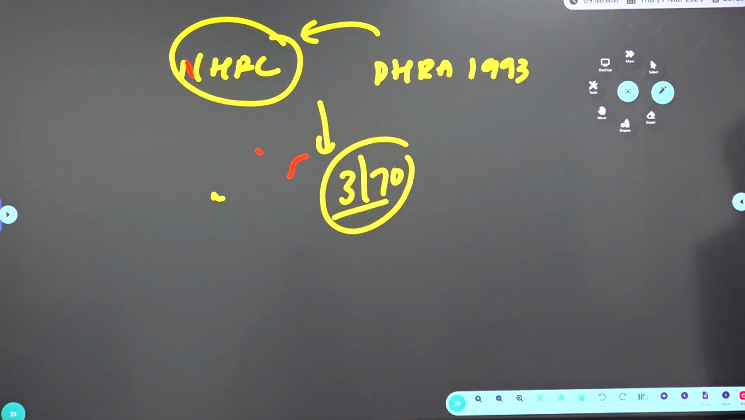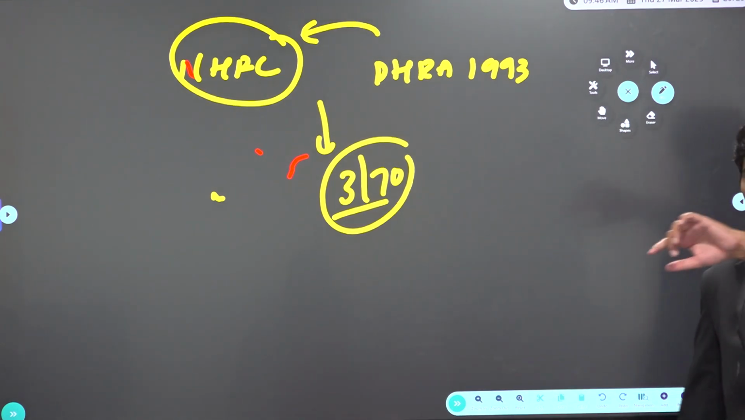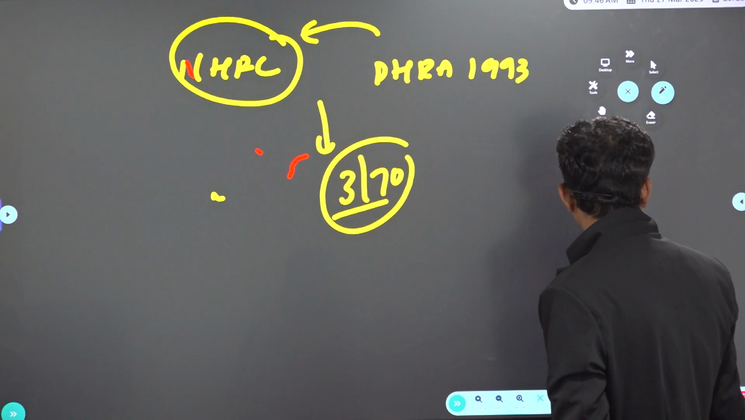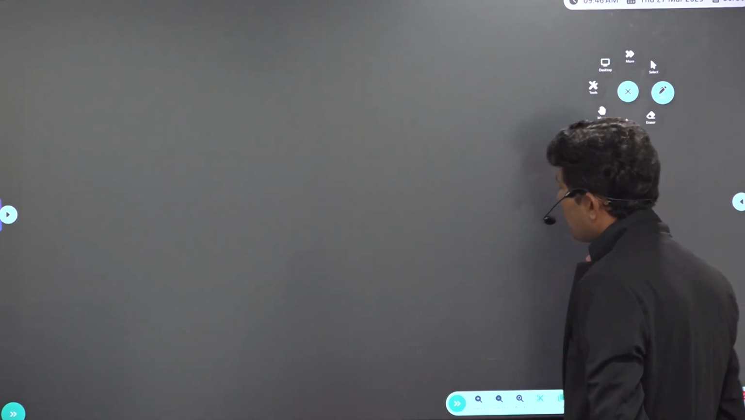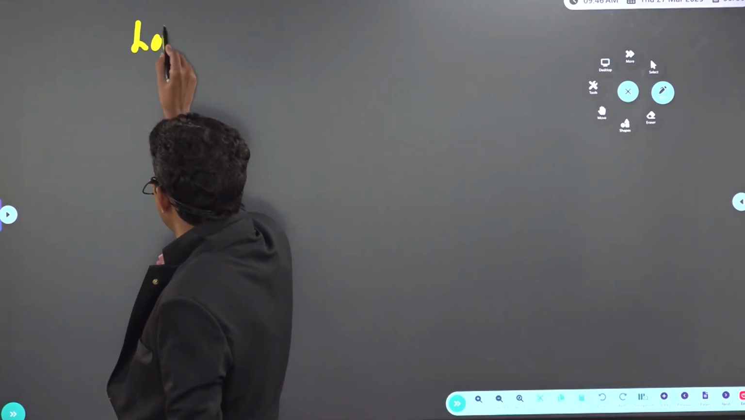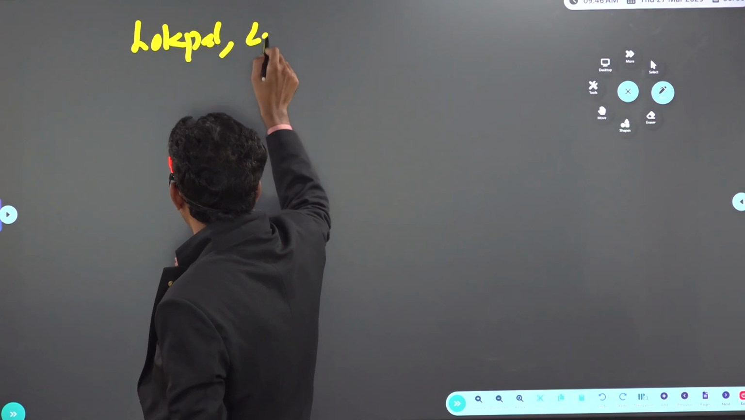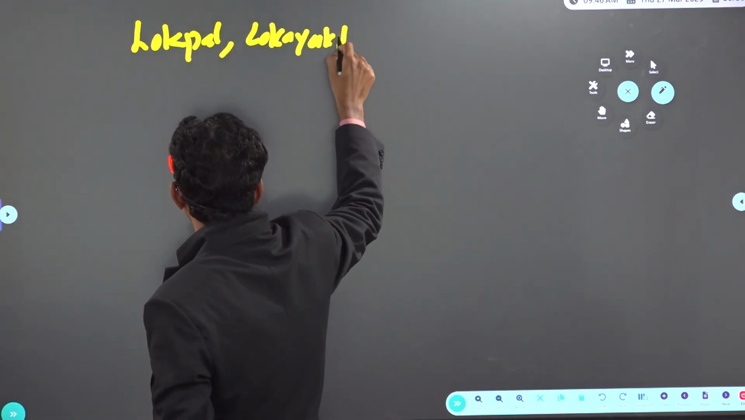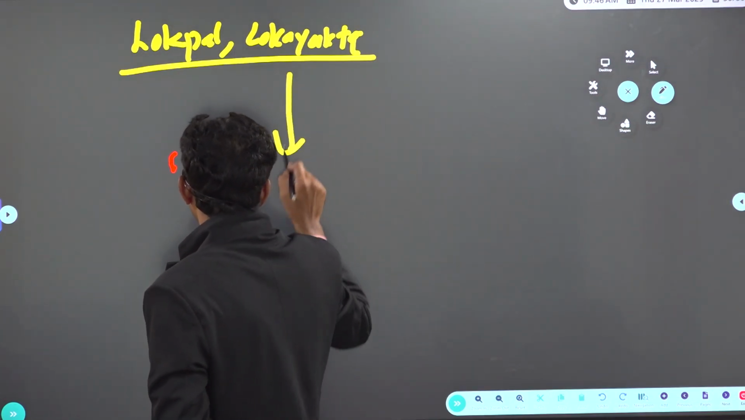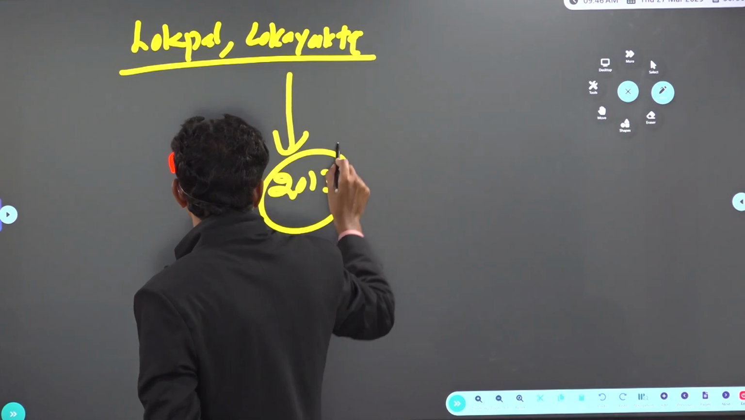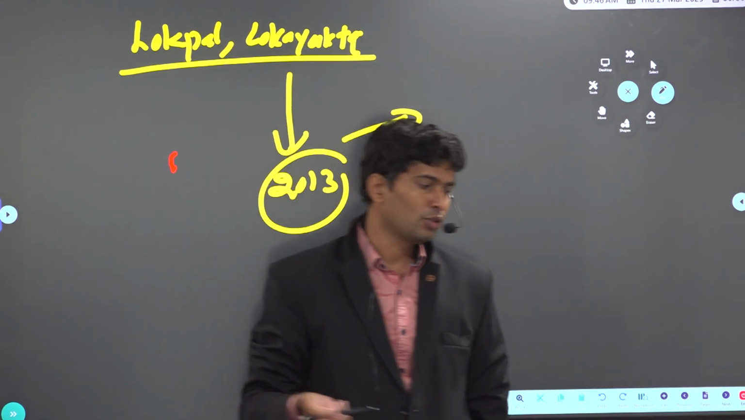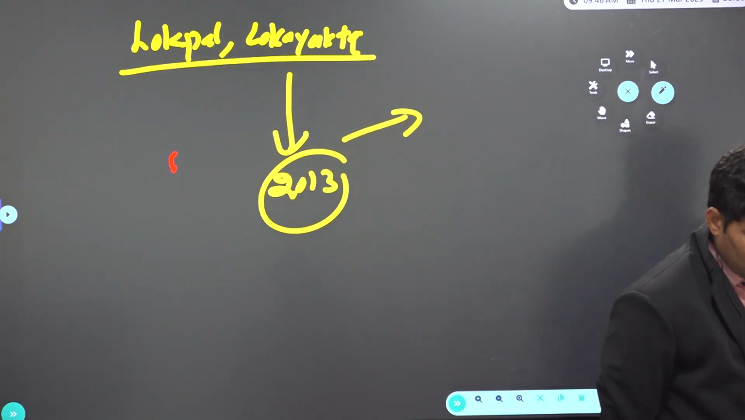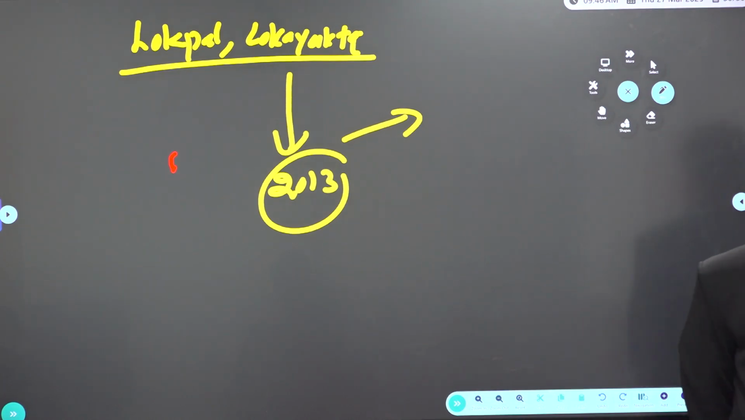Then there is something called Lokpal and Lokayukta. Is it a constitutional body or a statutory body? Statutory. When was it passed? 2013. So Lokpal Act 2013. The chairperson and members not exceeding 8 are mostly appointed from the legal field.